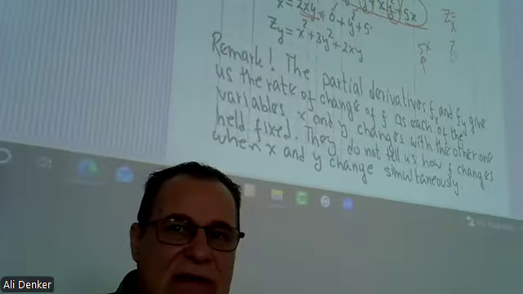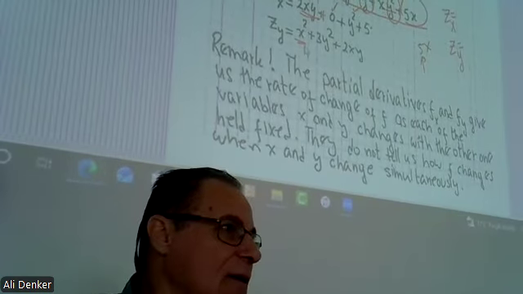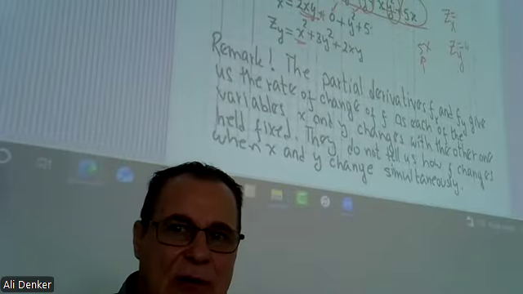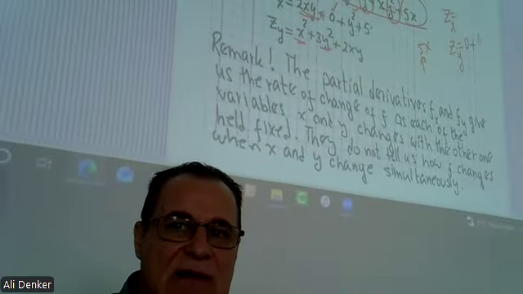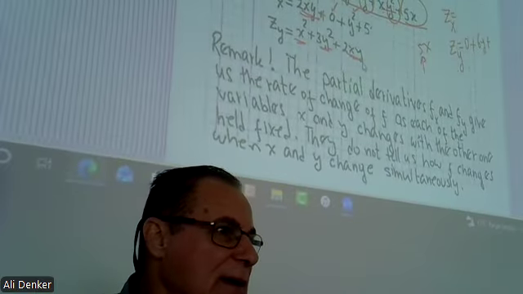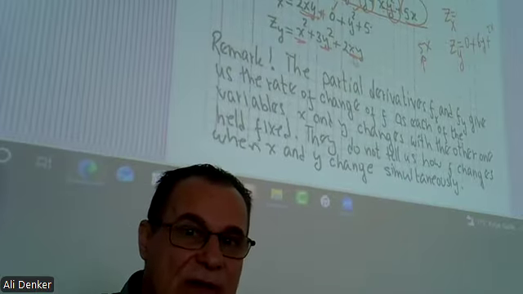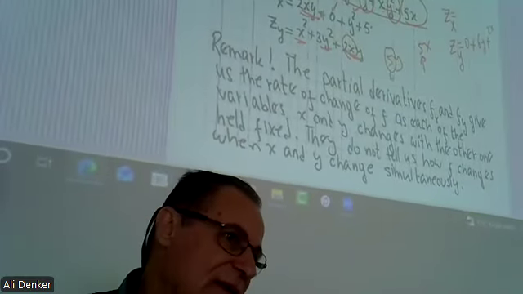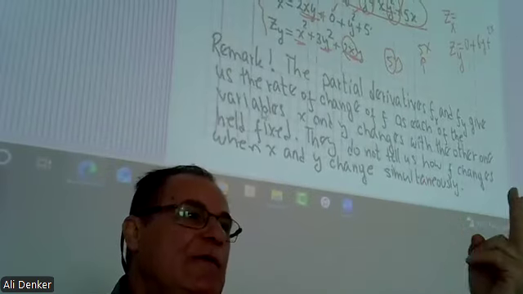When you differentiate z with respect to y, this time x is considered a constant. So the derivative of x squared y cubed... the derivative of x squared is 0, plus the derivative of y cubed, 3y squared, plus the derivative of 2xy with respect to y, not y, 2x. Because this is a constant times y, the derivative is just the constant. That's it. So this is the first derivative of a two variable function.